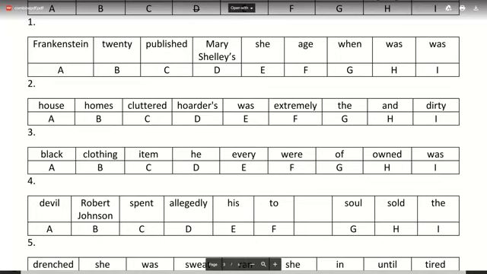The first one is: Frankenstein, 20, published, Mary Shelley's, she, age, when, was. Try doing the next one now.